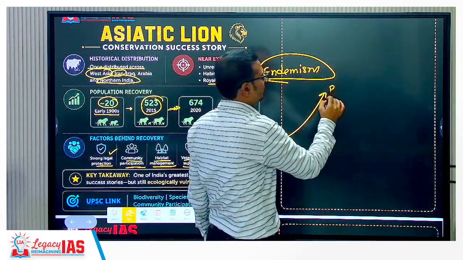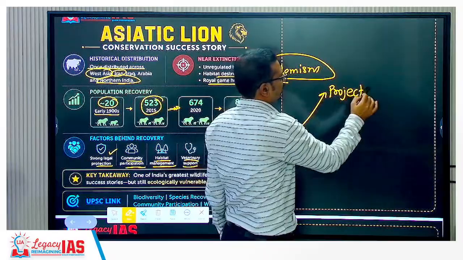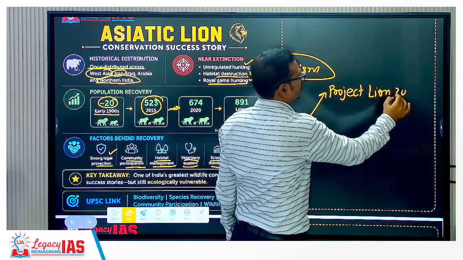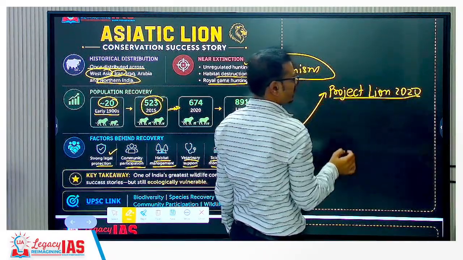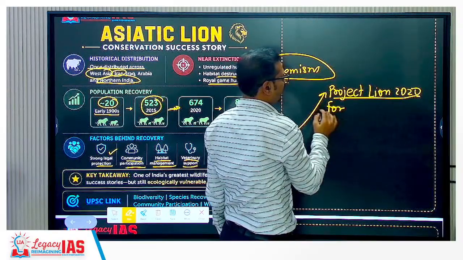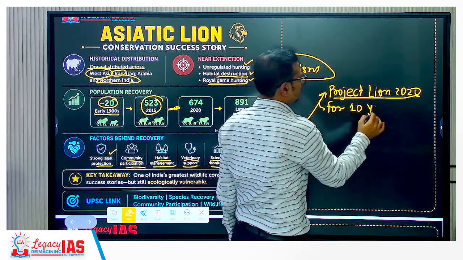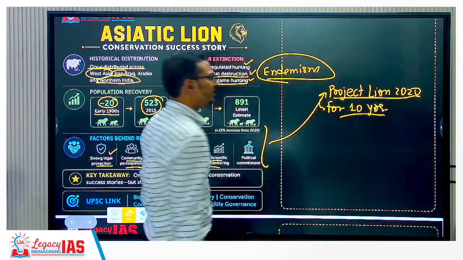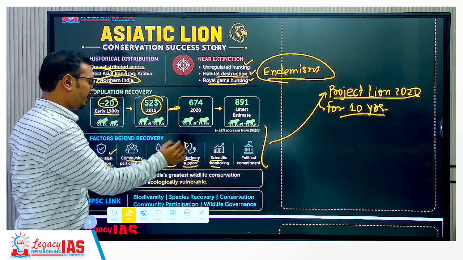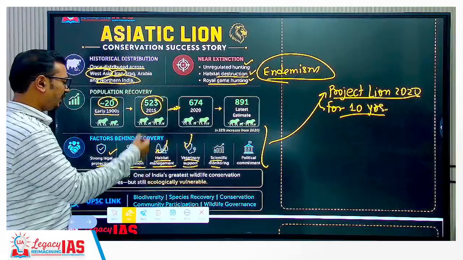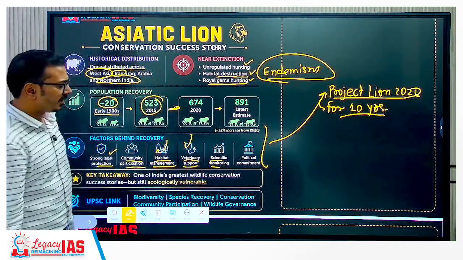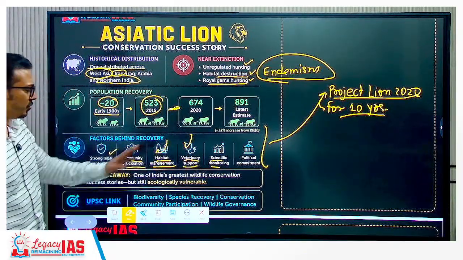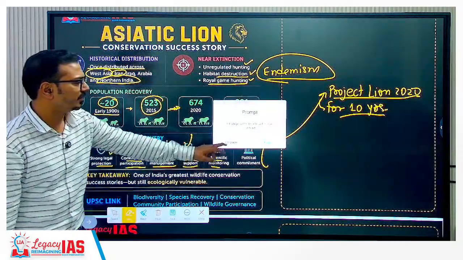So here we should know that Project Lion is implemented in India, launched in 2020. Project Lion will be implemented for 10 years, and all these things are part of Project Lion only: community participation, veterinary support, and habitat management and restoration. So this is the way we should talk about Project Lion 2020.